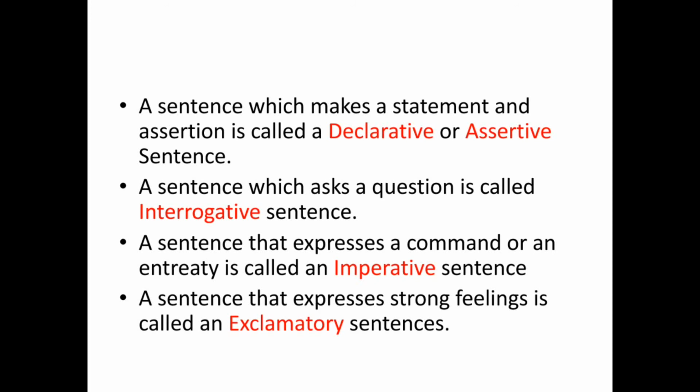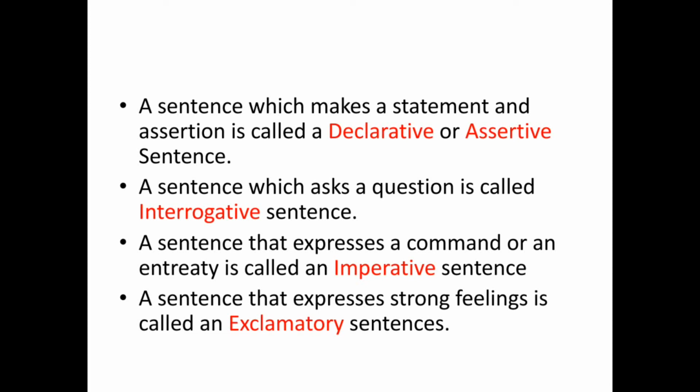A sentence which makes a statement or assertion is called a declarative or assertive sentence. I have taught you in a previous slide. So Faria is sitting on a table. It is an assertive or declarative sentence. The second is a sentence which asks a question, called an interrogative sentence. How are you? How do you do? Who are you? Those are interrogative sentences. The interrogative symbol comes at the end of the sentence.